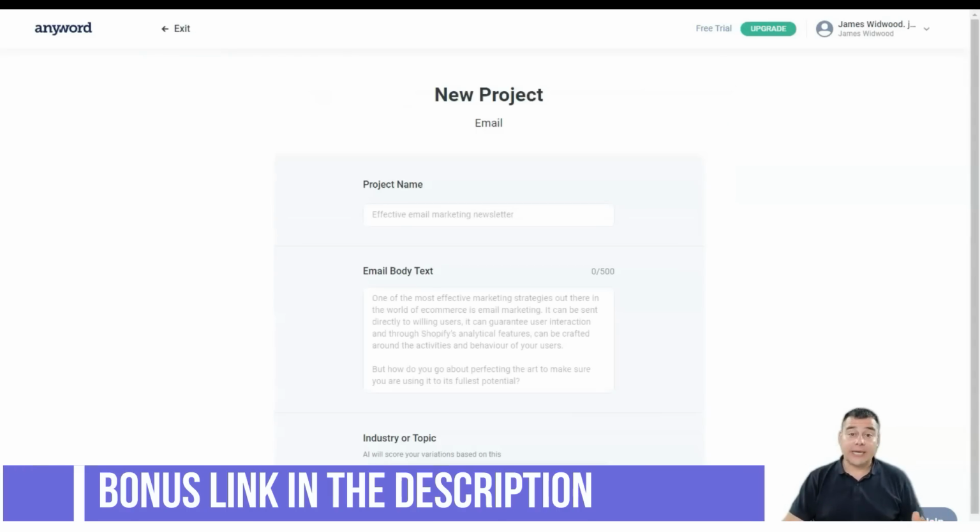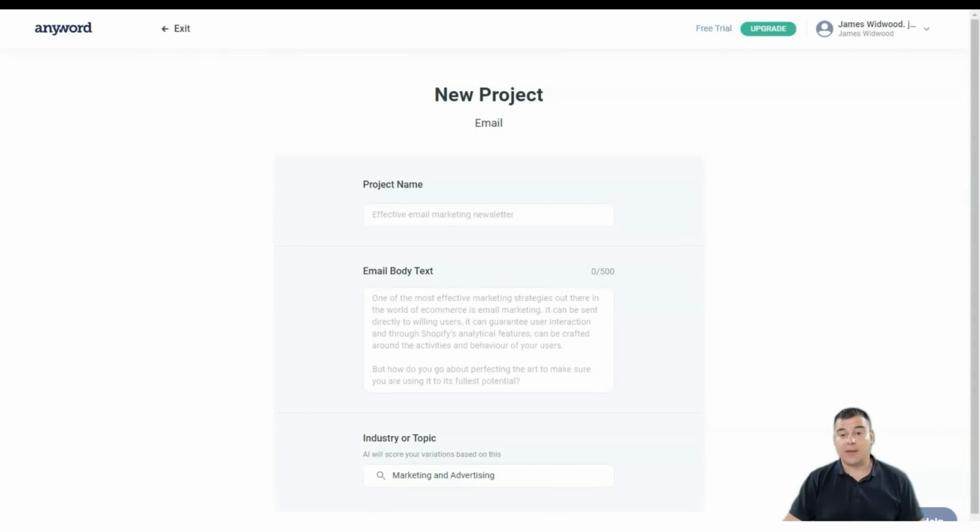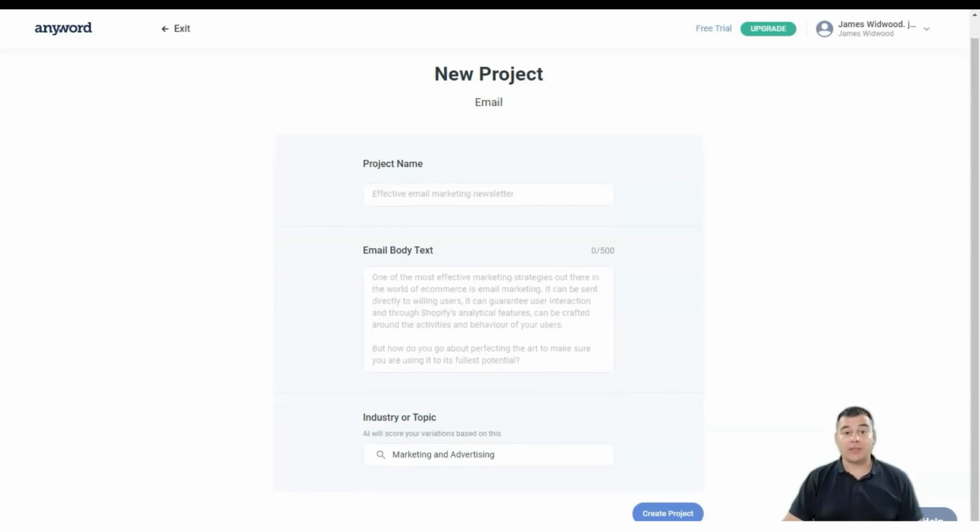On this page, you'll enter data such as the project name and the main text of the email to create the subject line. You can then save some of the subject lines and edit them to your liking.